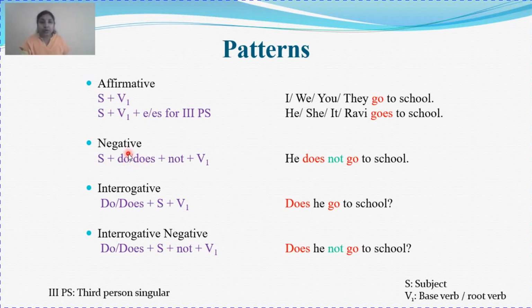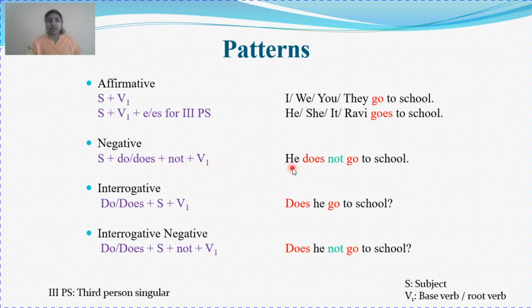So now what is the pattern for simple present tense in negative form? Subject plus do/does plus not plus verb first form. Always remember, whenever we are using auxiliary verb in simple present tense, we are going to use verb first form. Clear? This you have to keep in mind, that verb first form is always used with auxiliary verb in simple tense. So your negative sentence pattern for simple present tense is subject plus do/does plus not plus verb first form.